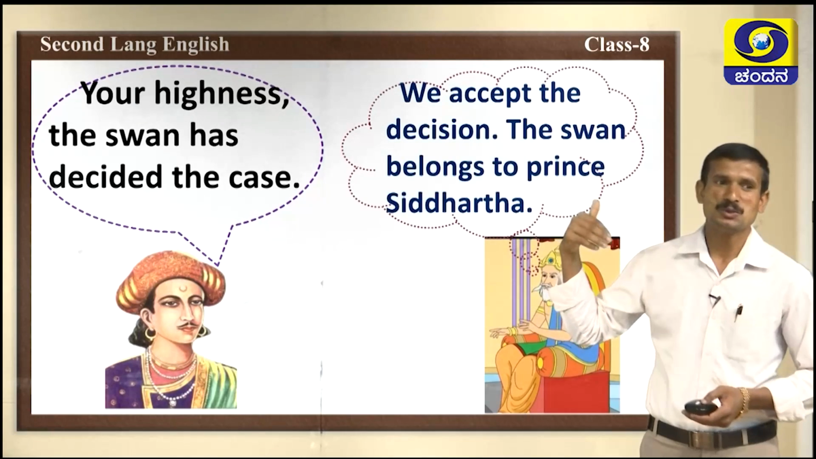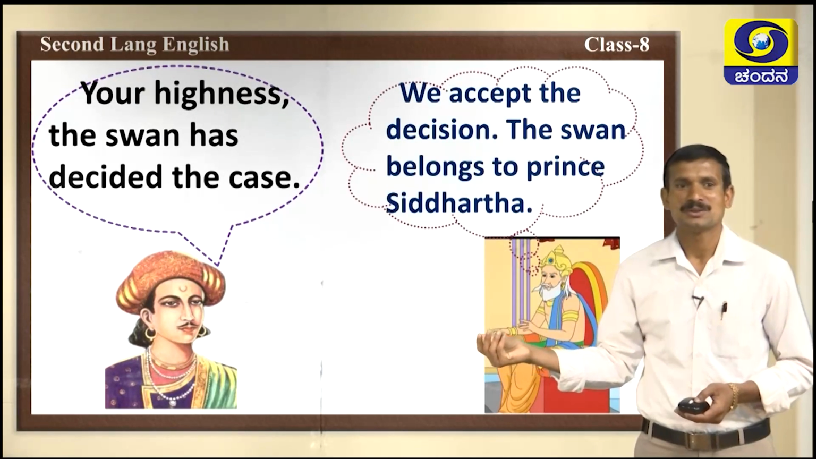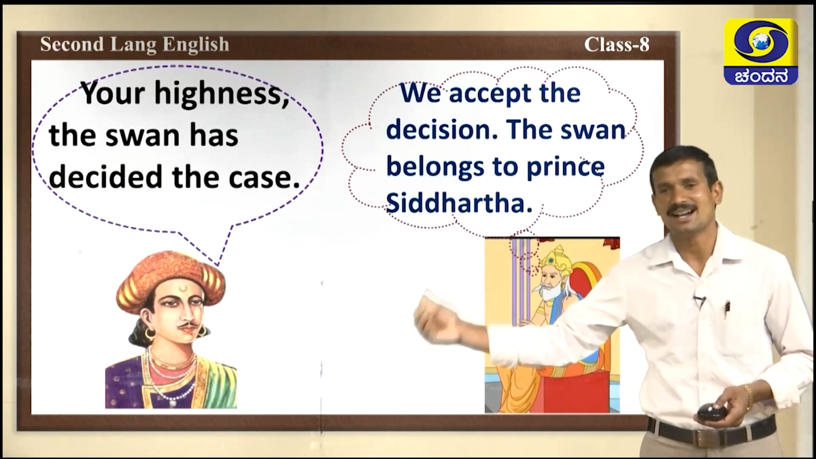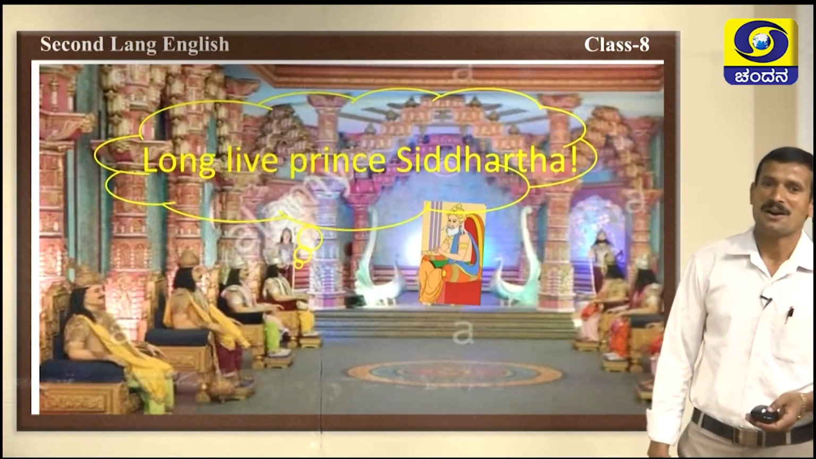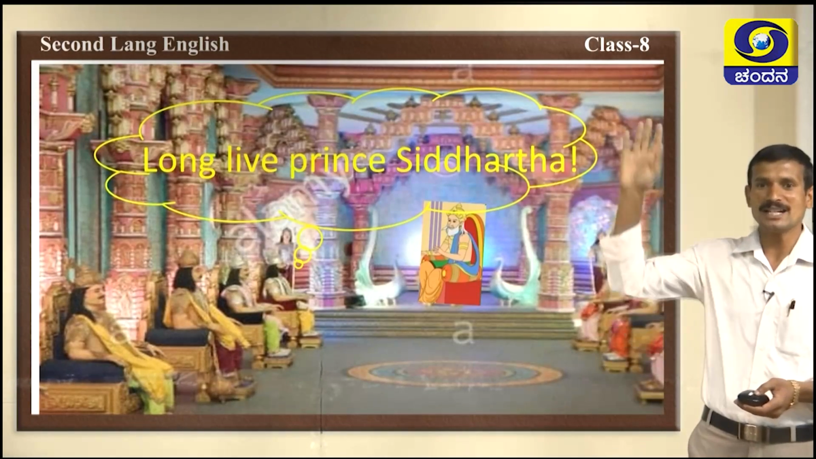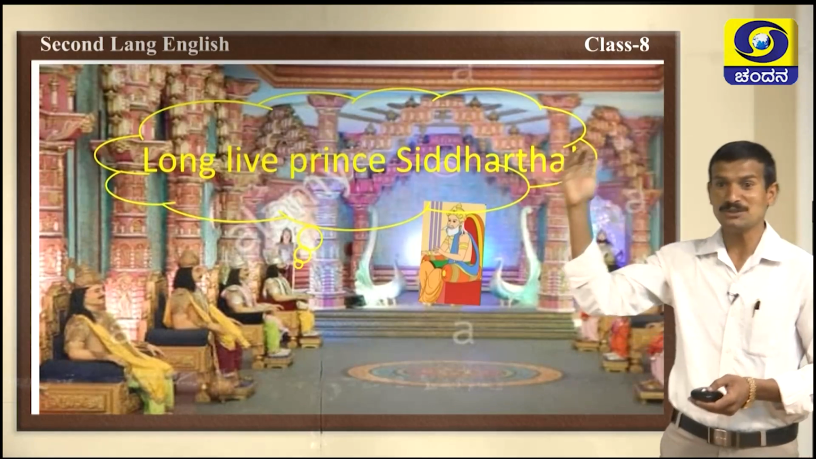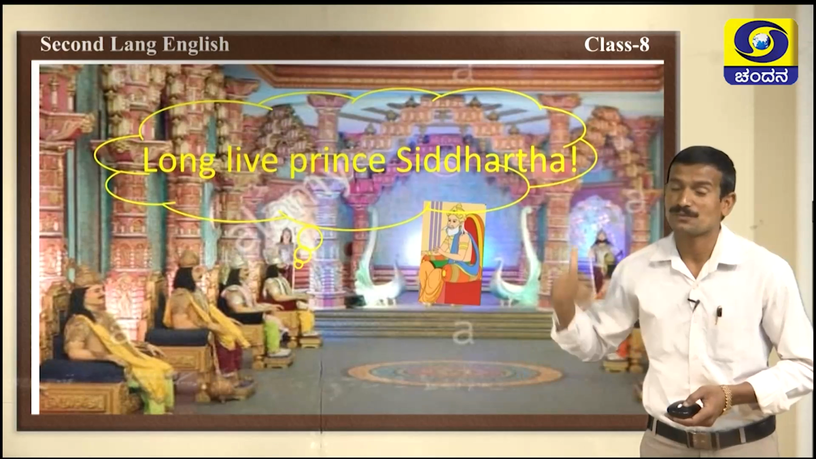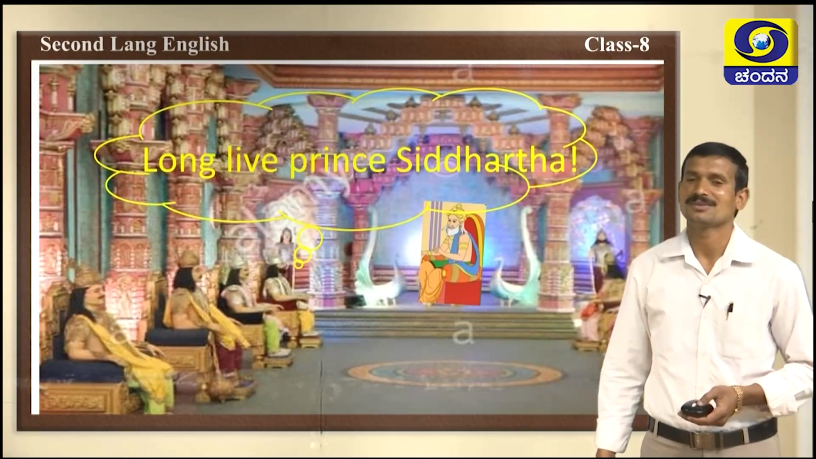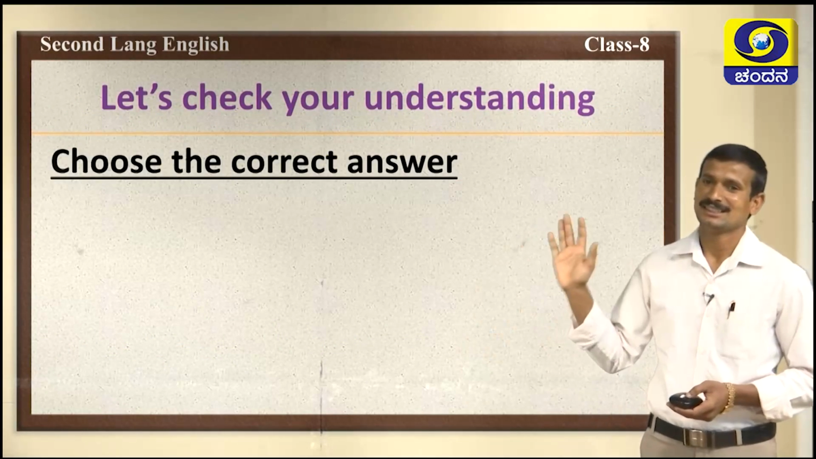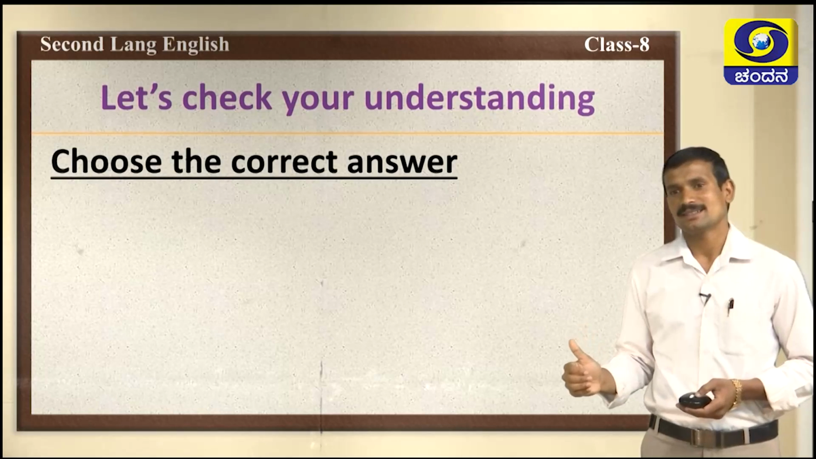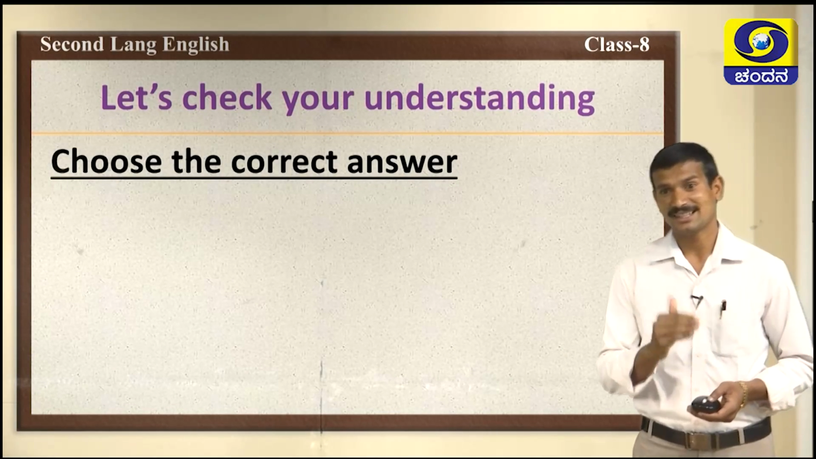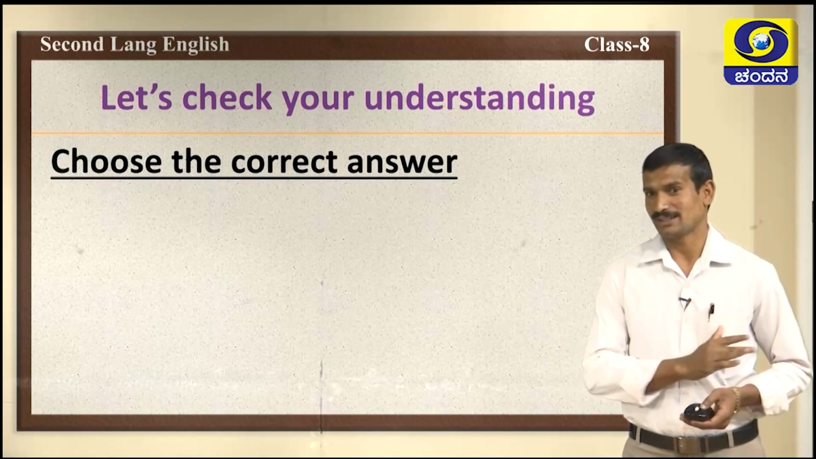At last, who owned the swan? The swan belonged to... Yes, you are right. The swan belonged to Siddhartha. Now, all the courtiers shout, long live Prince Siddhartha, long live Prince Siddhartha, long live Prince Siddhartha. This is the Devadatta and Siddhartha story. Have you understood? ಅರ್ಥ ಆಗಿದೆಯಲ್ಲ ಮಕ್ಕಳೇ? ಸಿದ್ಧಾರ್ಥ ಮತ್ತು ದೇವದತ್ತನ ಸ್ಟೋರಿ ಇದು.